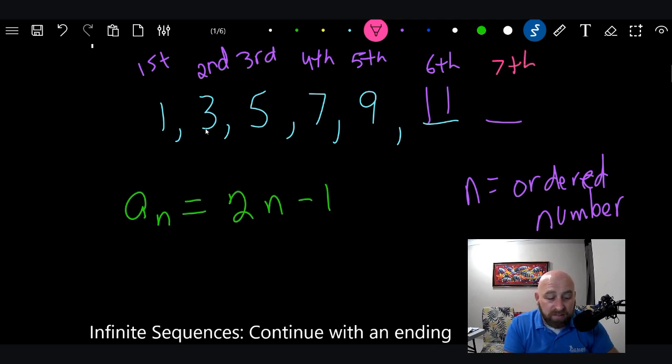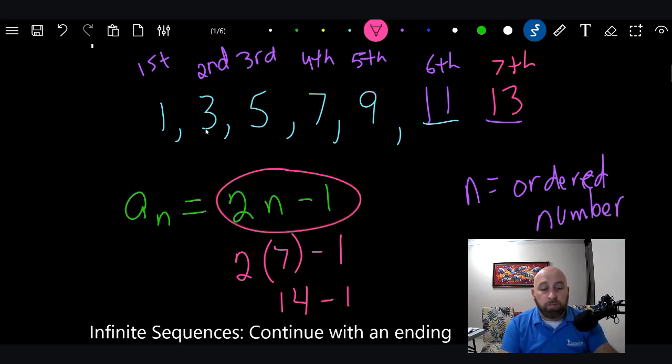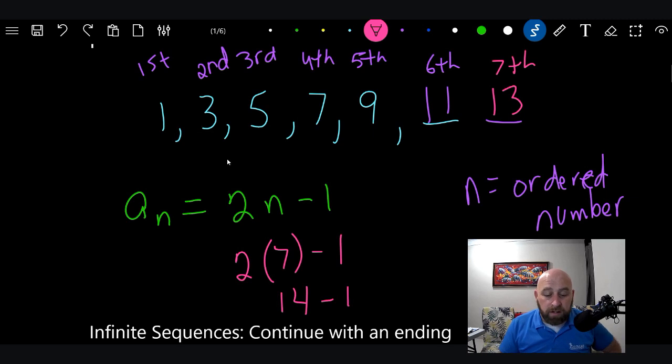So I take 2 times 7 minus 1, because it's the 7th in our order. 2 times 7 is 14, minus 1 is 13. And I could do that with whatever number. I could say the 357th number in the sequence, and I could figure it out using this algorithm, this rule. This is telling me what's going to come next.